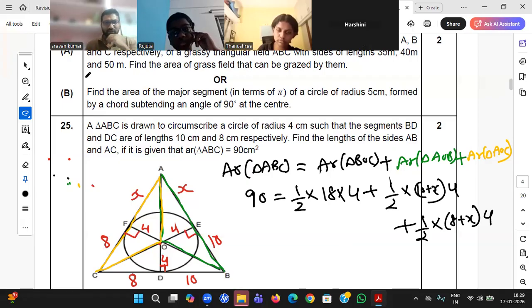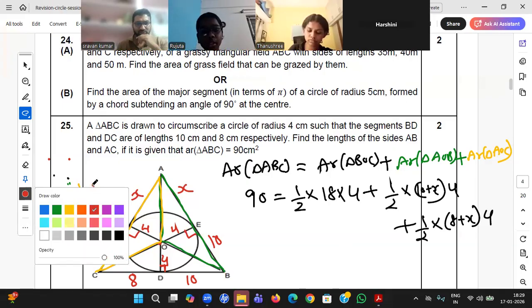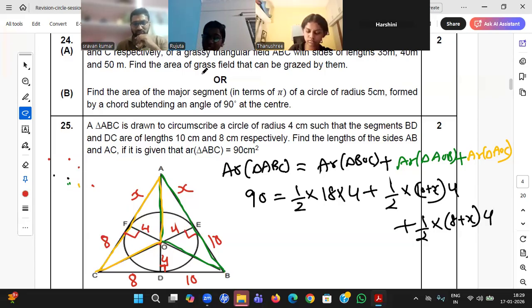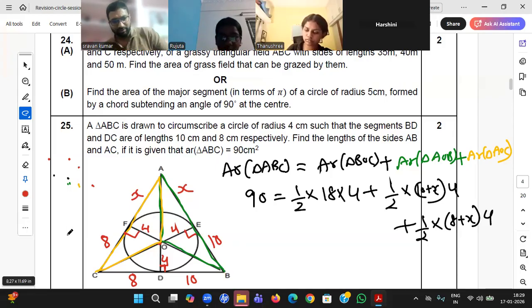Yes, Rujita, any other idea? You are asking something? Yes, sir. I tried with R is equal to A plus B minus C by 2. So why do you want that? That is only for a right angle triangle. Okay. Sir, I directly equated S is equal to AB plus AC plus BC by 2. Yeah, that formula you can use. But I just want to give one particular pattern.